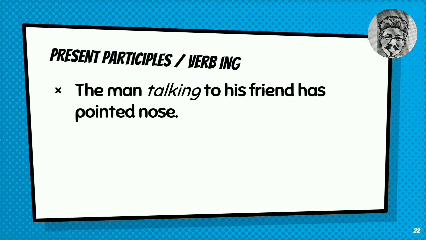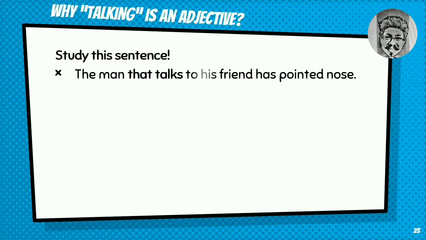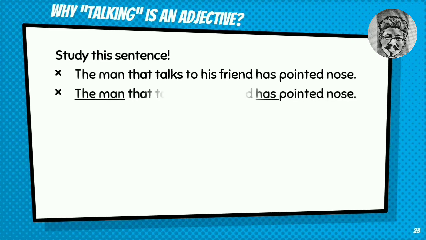Another example. The man talking to his friend has pointed nose. In this sentence, present participle or verb ing is an adjective. But why? How come verb ing can be an adjective atau kata sifat? Let's break down. Sebenarnya, kalimat awal dari kalimat ini adalah the man that talks to his friend has pointed nose. Subjeknya the man and verbnya has.